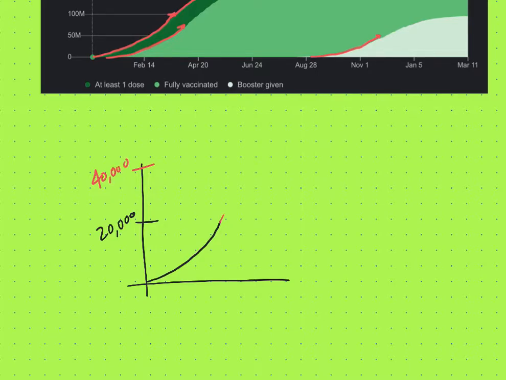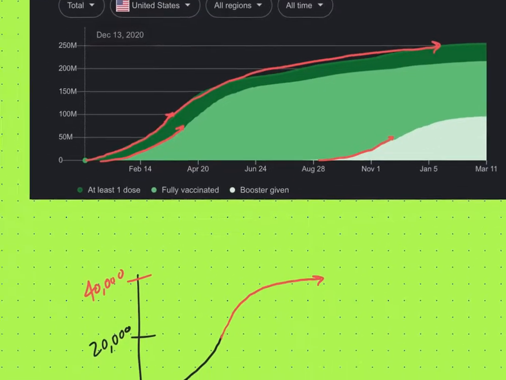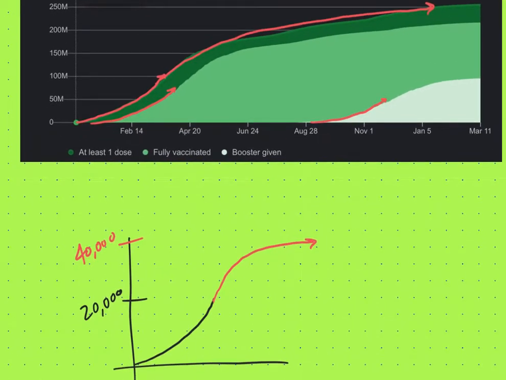And I was thinking, all right, best case scenario, this thing levels out, and only 40,000 Americans ever test positive for COVID. And that number, I think, right now is in the hundreds of millions. So that prediction didn't work out. But the point's still good. At some point, something that looks exponential has to level out. Right? If every single person in the country got the vaccine, this graph still has to level out at some point. So let's talk about some patterns that start exponential but then level out. And again, this is called logistic growth.